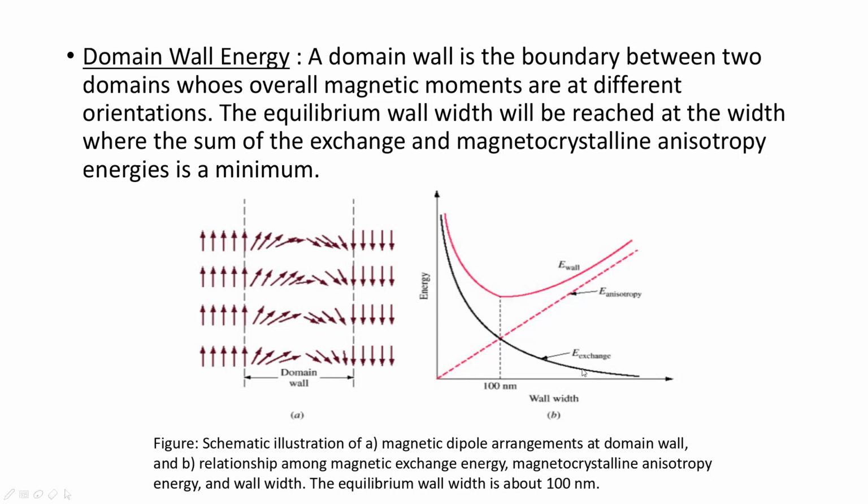So for low exchange energy, the anisotropy energy is more, and for more exchange energy, the anisotropy energy is less. The sum of these 2 energies varies like this and has a minimum at a particular wall width called the optimum wall width, which is around 100 nanometers.